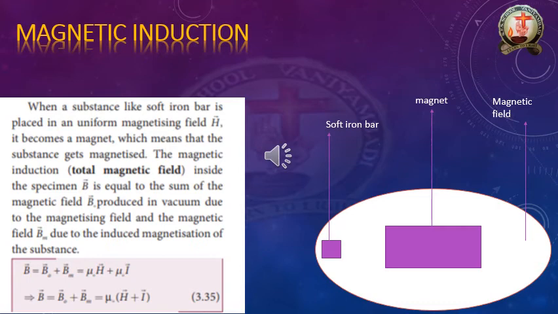Making mu naught common, B bar is equal to mu naught of H bar plus I bar. This is the expression of the magnetic induction or total magnetic field.